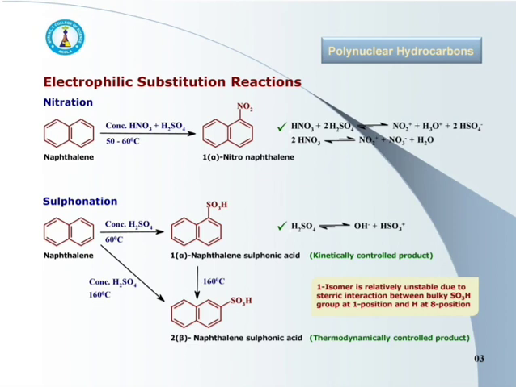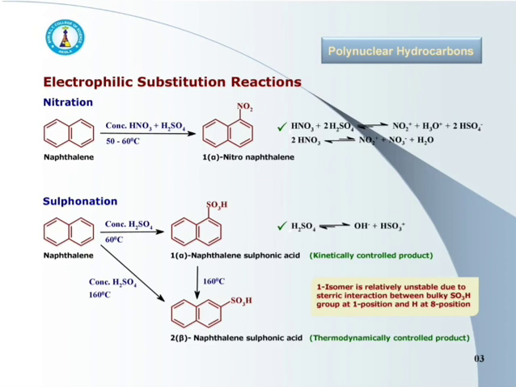As we earlier discussed, attack at C1 position gives more stable carbocation. Here in case of sulfonation of naphthalene, at low temperature 1-substituted product is obtained, whereas at high temperature the product is 2-substituted. Even at high temperature, the initial attack takes place more readily at C1 position, since it gives more stable intermediate.